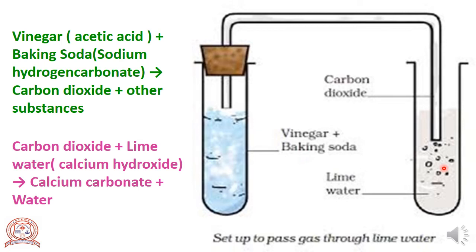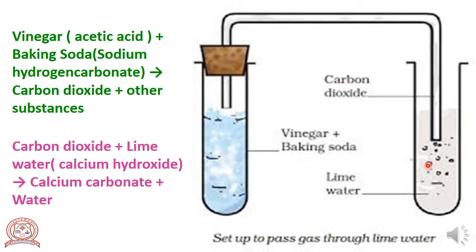The appearance is changed. So which are the changes we observed here, chemical changes in this reaction. In the first reaction we observed a hissing sound and bubbles of gas, and in the second experiment, that is carbon dioxide reacts with lime water, calcium hydroxide, gives calcium carbonate and water.